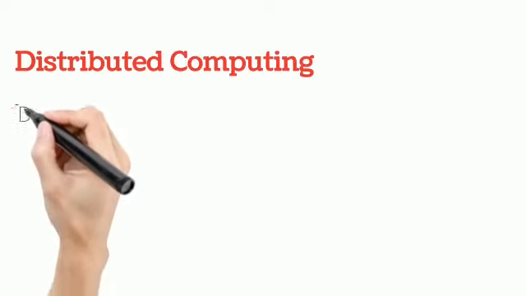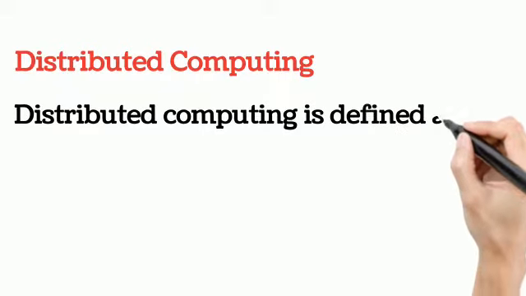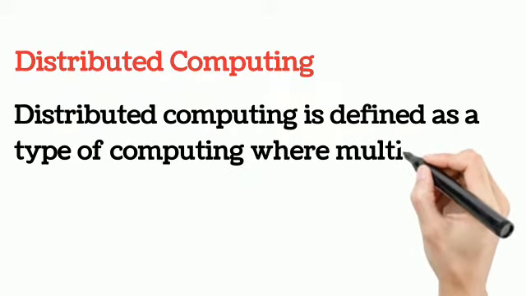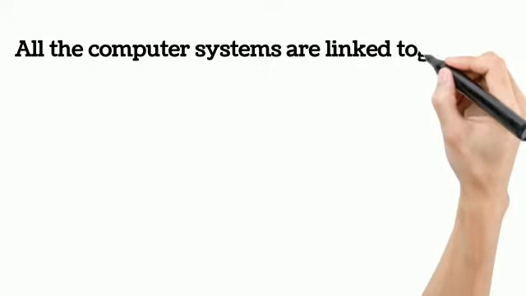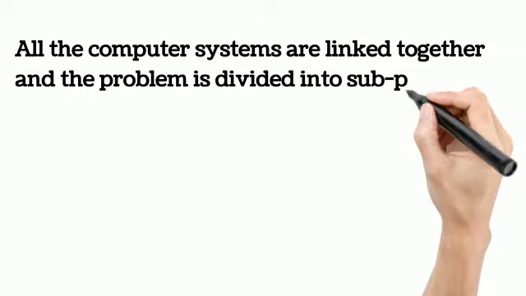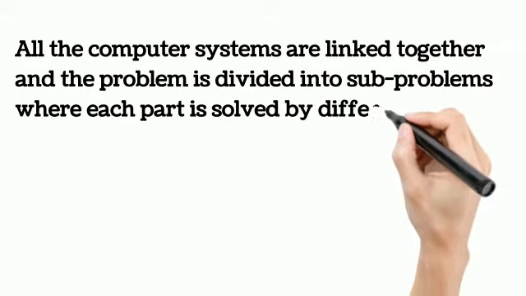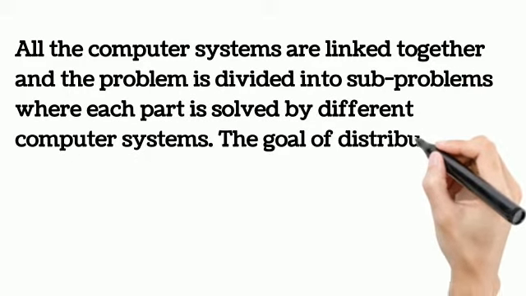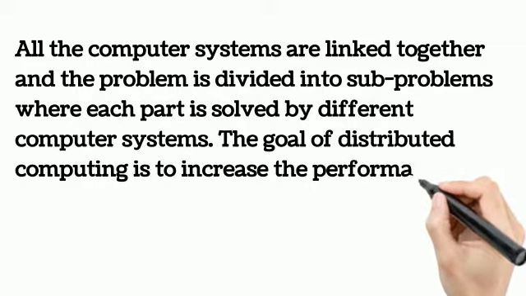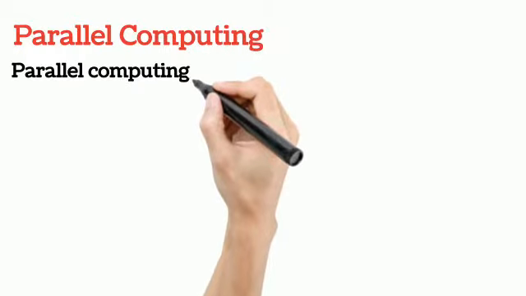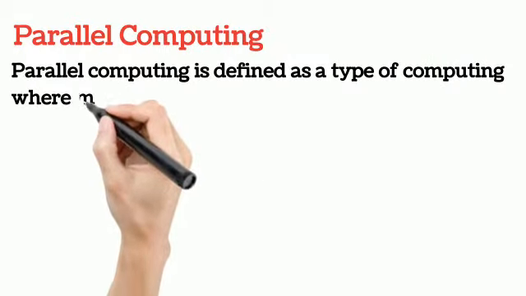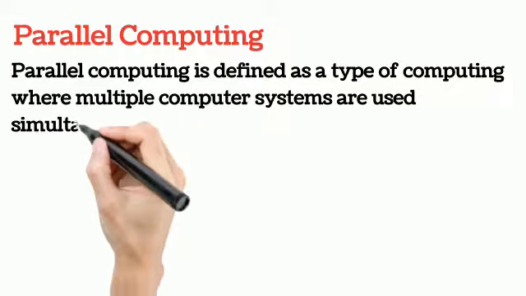Distributed computing. Distributed computing is defined as a type of computing where multiple computer systems work on a single problem. All the computer systems are linked together and the problem is divided into sub-problems where each part is solved by different computer systems. The goal of distributed computing is to increase the performance and efficiency of the system and ensure fault tolerance.